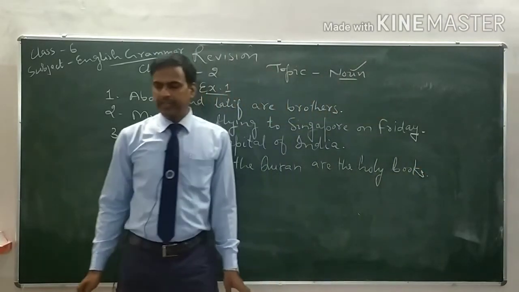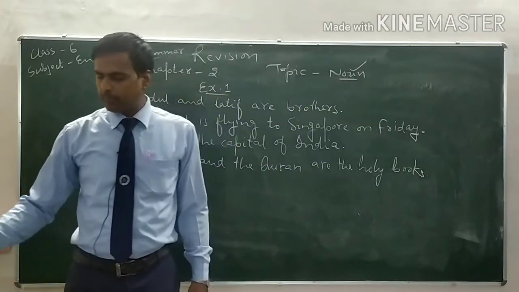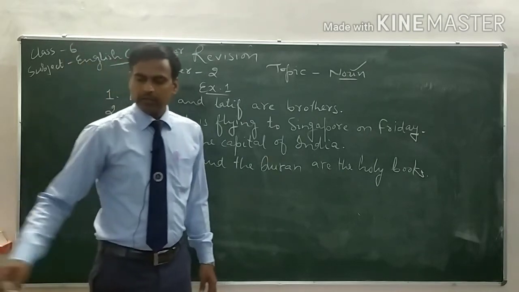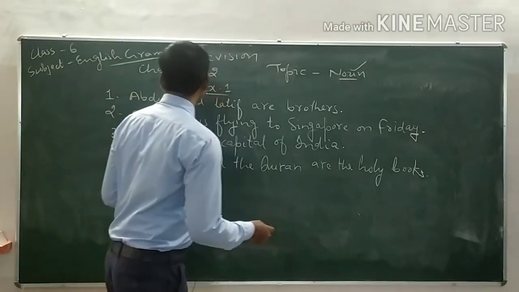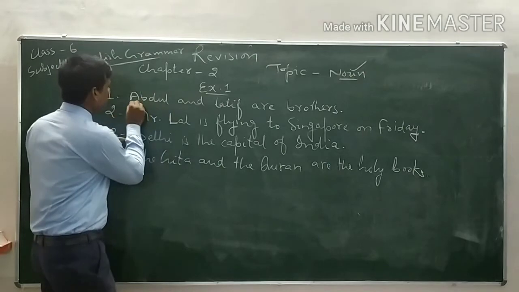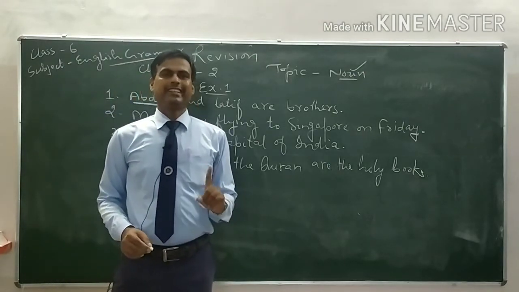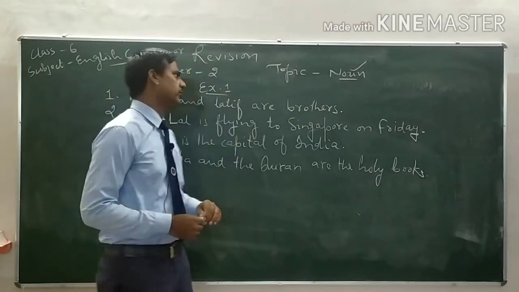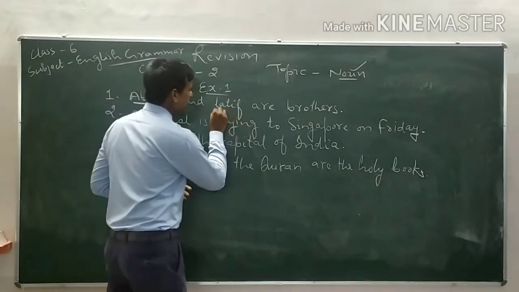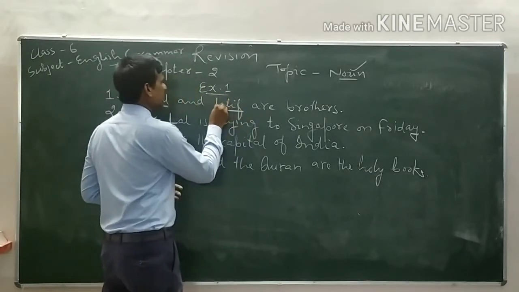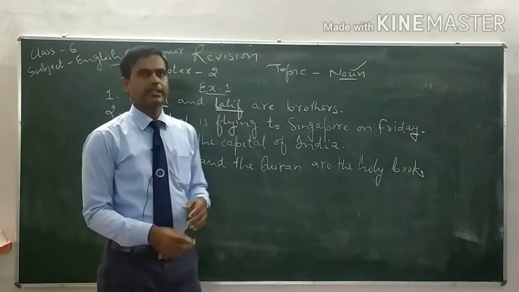Now see, it is said in this, underline the proper noun and circle the common noun. What is proper noun? Underline Abdul. Abdul is the name of a particular person. That's why this is proper noun. Latif. Latif is also the name of a particular person.